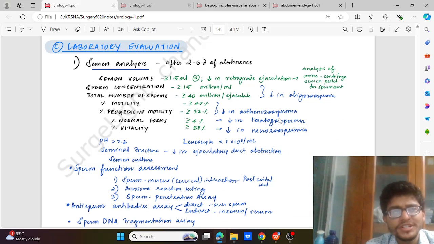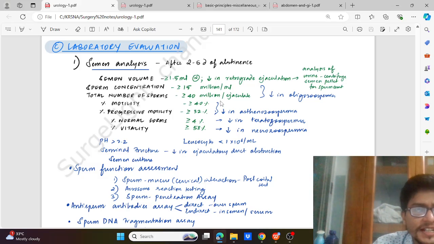So for lab evaluation, we have semen analysis, which is done generally after 2 to 5 days of abstinence, which will include semen volume, which should be more than 1.5 ml, and it is decreased in retrograde ejaculation. Sperm concentration should be more than 15 million per ml, and the total number of sperm around 40 million per ejaculate. Both sperm count, sperm concentration and total number of sperm will be decreased in oligospermia.